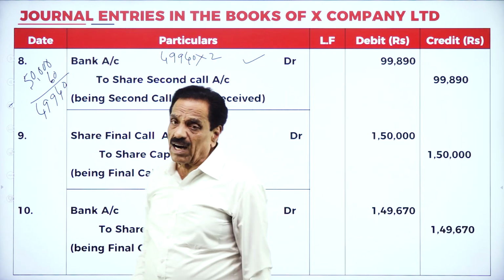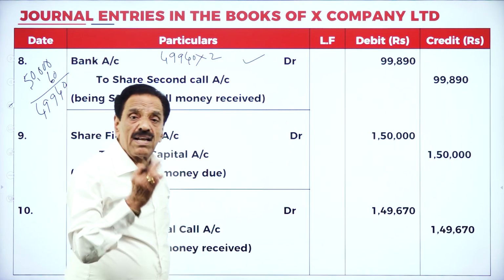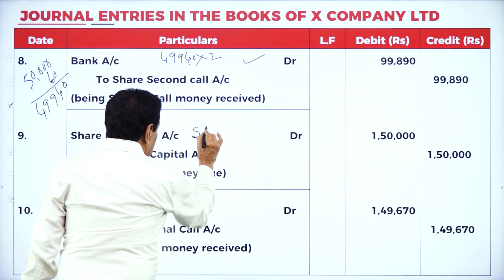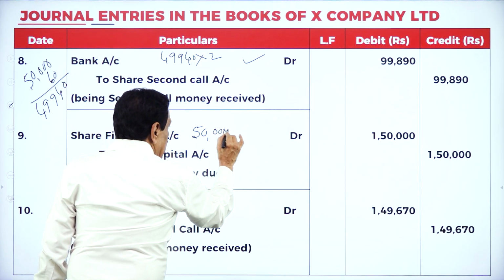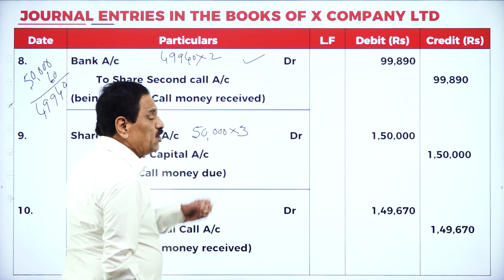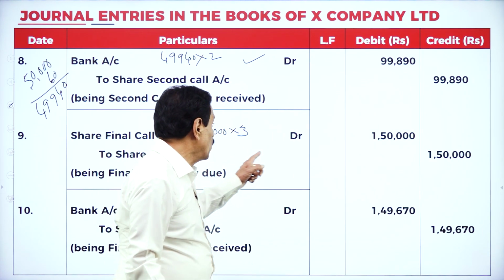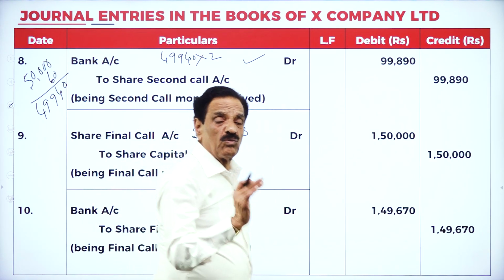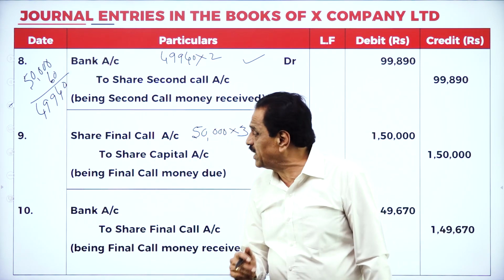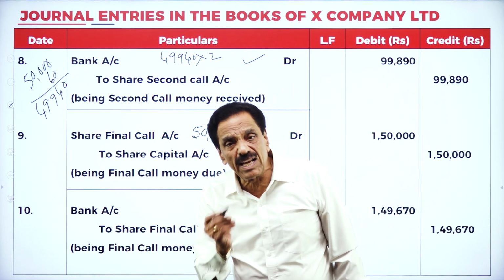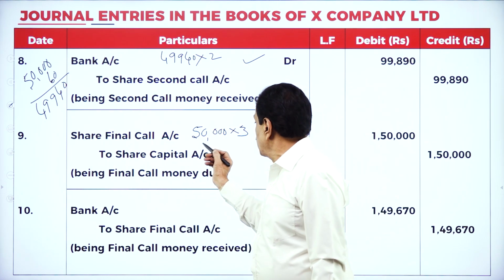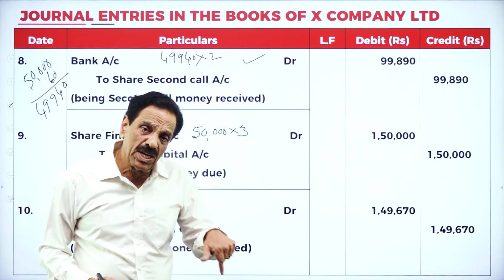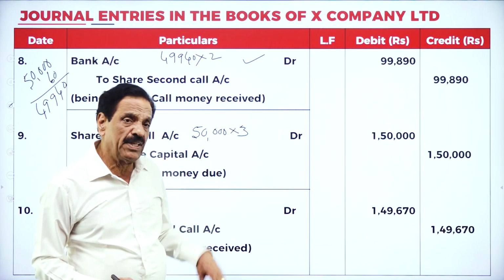We'll go to the final call. Share final call is rupees 3, on how many shares? 50,000 shares. 50,000 into 3. What's the money to be received? 1,50,000, to share capital account 1,50,000. What's the due entry? Share final call account debtor 1,50,000 to share capital account 1,50,000.